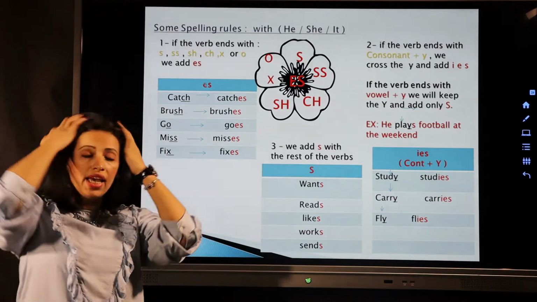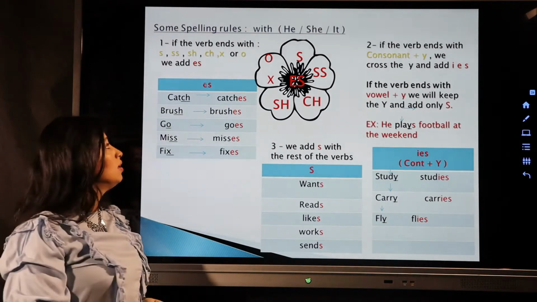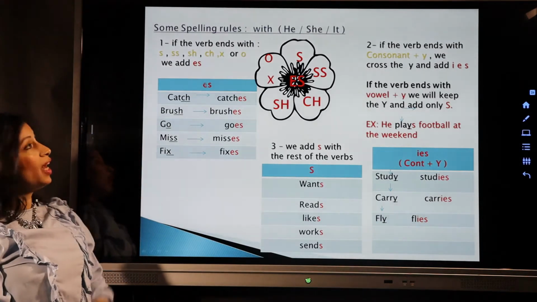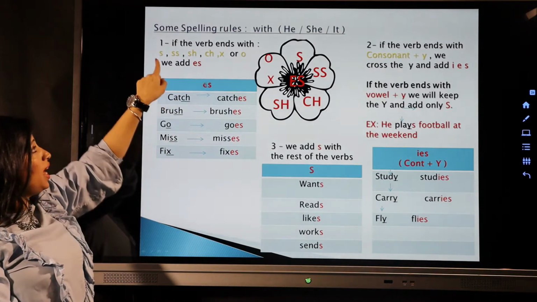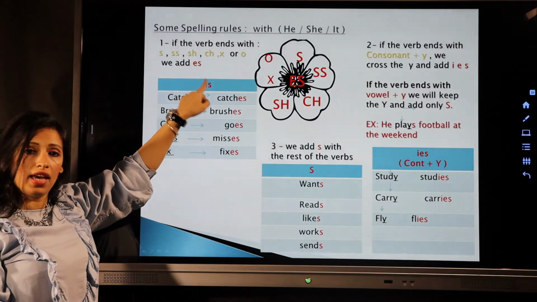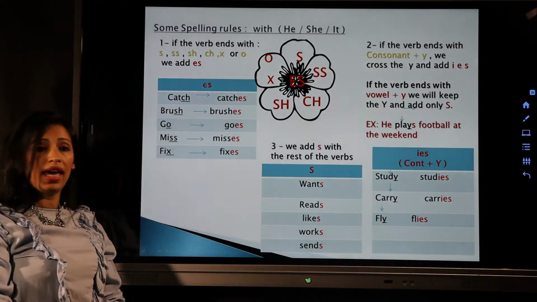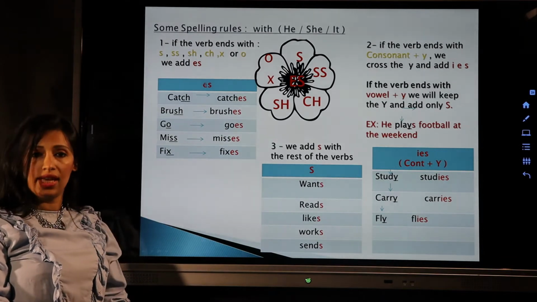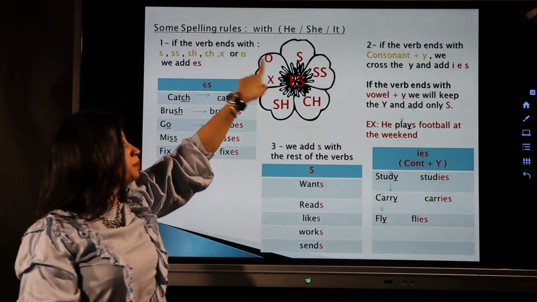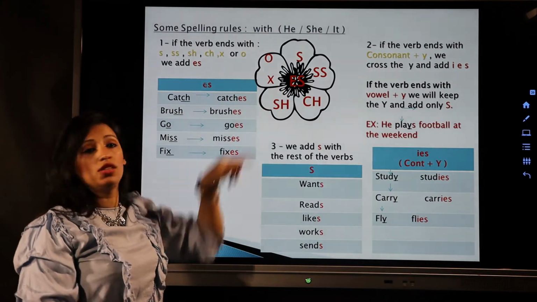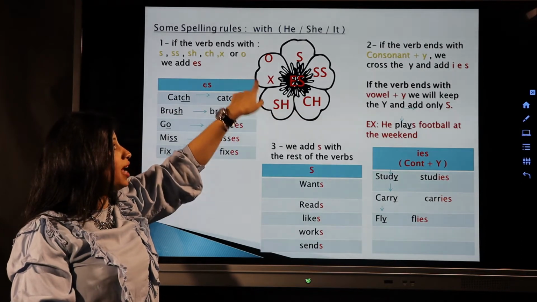Sometimes we're not gonna add s, we will add es. Why? Look here. When do we have to add es, not only s? If the verb ends with s, ss, ch, sh, x, or o, you have to add es, not only s. Now, I want you to remember this. I want to remind you with the s, ss, ch, sh, x, o.